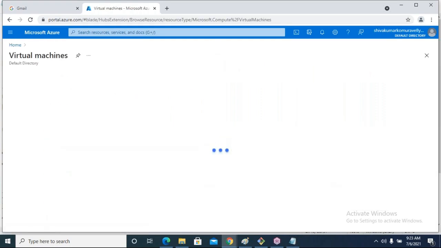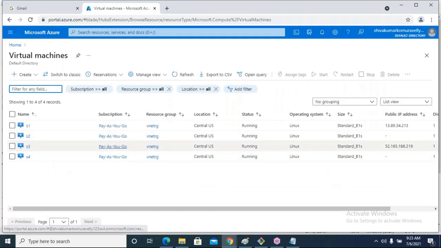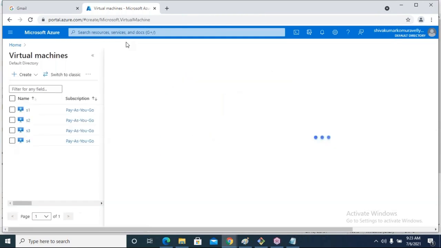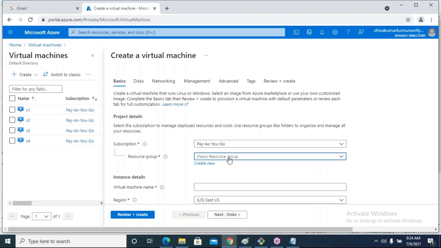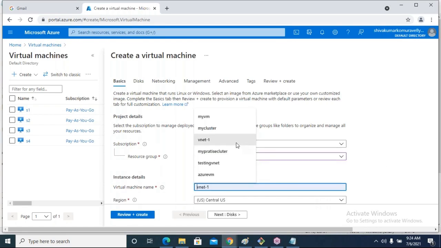My network has gone. So I will show once again how we can create. I'm creating the virtual machine from scratch again. Virtual machine name is myVM2.